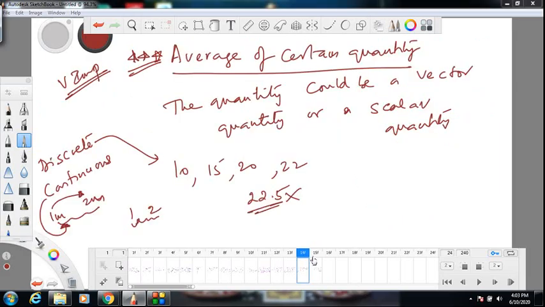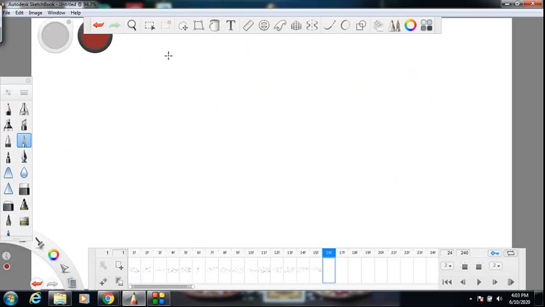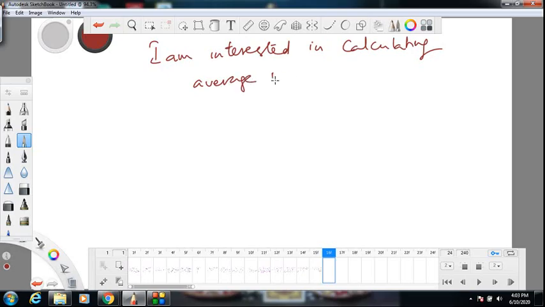So now let's come to average. Obviously I am interested in the average of continuous systems here. Discrete system average, you know how to calculate. So I am interested in calculating the average value of continuous systems. This is the first point.